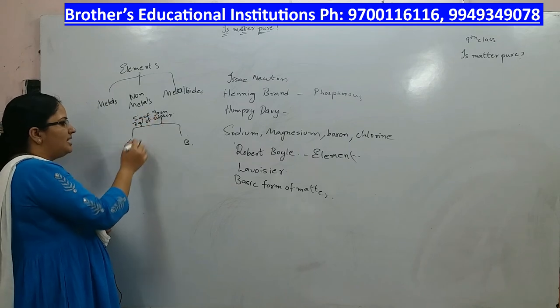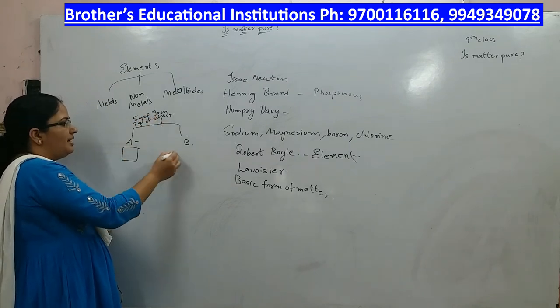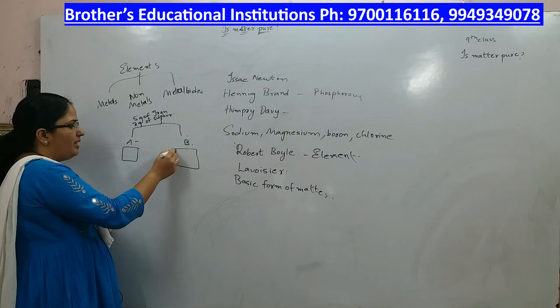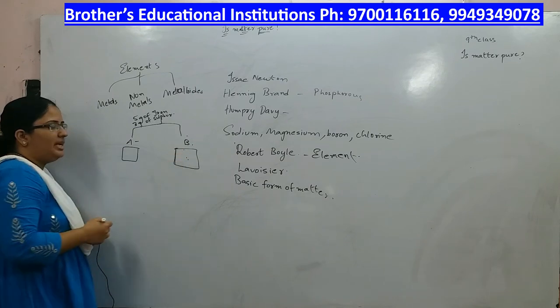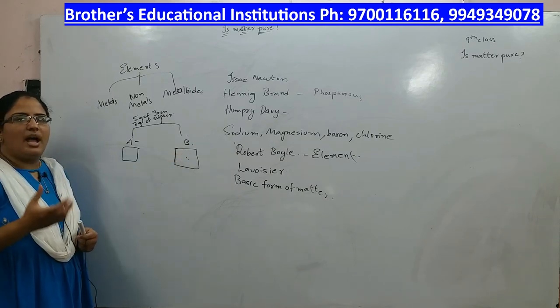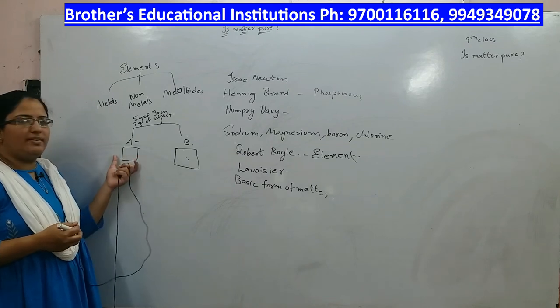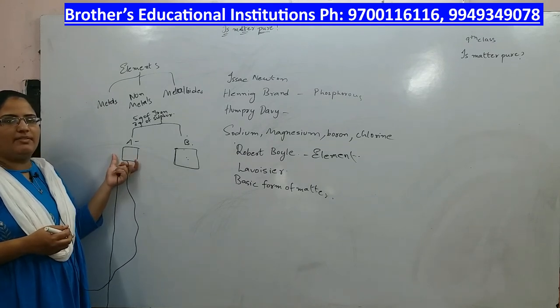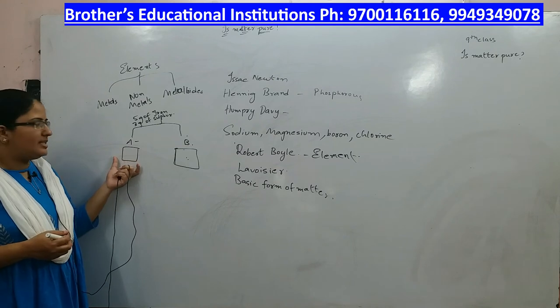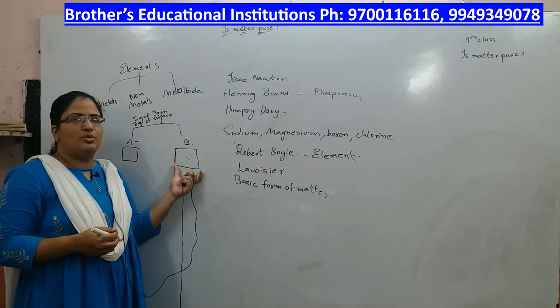Crush both iron and sulfur and give it to A. Crush both iron and sulfur and give it to B, but group B must heat the iron and sulfur. Group A must leave the mixture of sulfur and iron as it is, but group B has to heat the mixture.